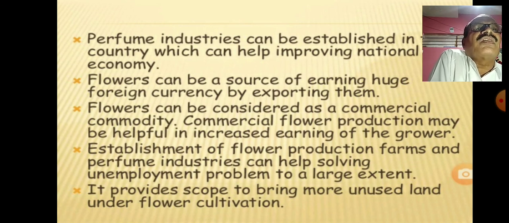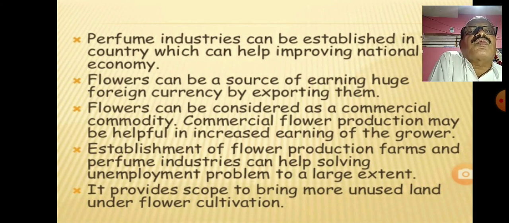Therefore different perfumes are prepared by the use of flowers. Then they are used as an earning source, and there is foreign currency earned by exporting them. Flowers can be considered a commercial commodity. Commercial flower production may be helpful in increasing the earning of the growers.